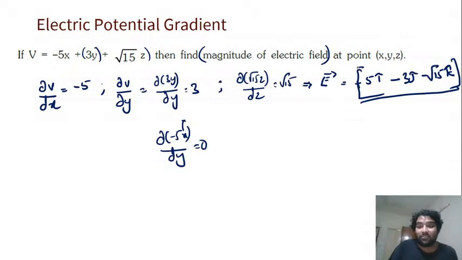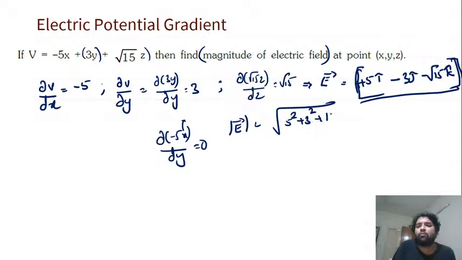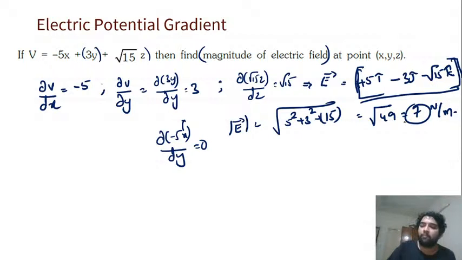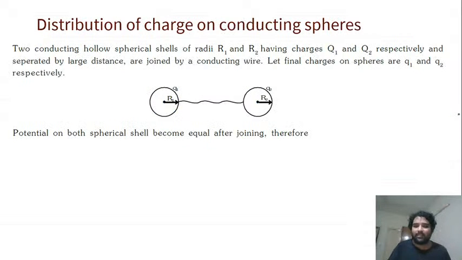So getting it? So field is +5 i cap minus 3 j cap minus root 15 k cap. Now what is the magnitude of this field? It is root over 5 square plus 3 square plus root 15 whole square. Add कर दो. 5 square is 25, 9, 15. 25 plus 15 is 40 and 9 is 49 which is nothing but 7. So electric field is 7 Newton per Coulomb. Got it, guys? So this is a simple problem.